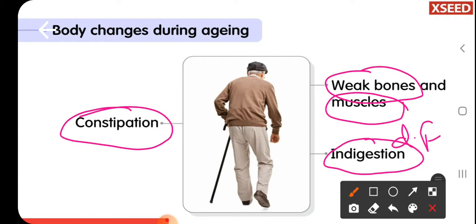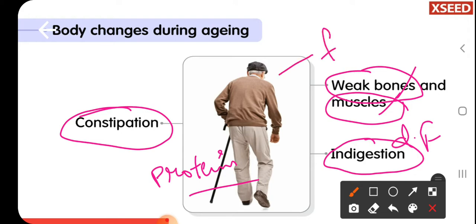He should also take proteins to strengthen the muscles and bones. But as he is aging, he should not take much fat, and he should eat a lesser quantity of carbohydrates in his diet plan.